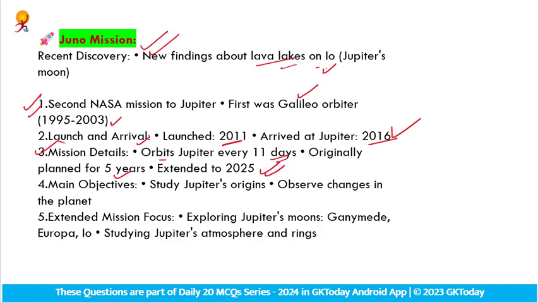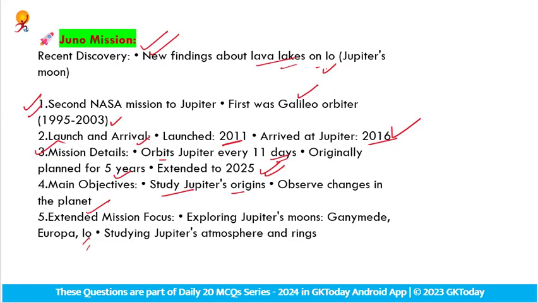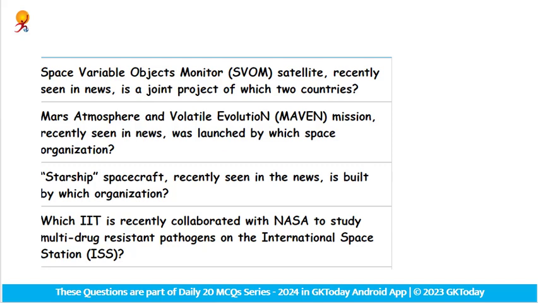The main objective of this mission is to study Jupiter's origin, observe changes in the planet, and also explore Jupiter's moons, Europa and Io, that is one of them. Fine, and studying Jupiter's atmosphere and rings. So these are the basic goals of the Juno mission, and this NASA mission is in the news. Fine. So let's find some revision questions regarding space technology.